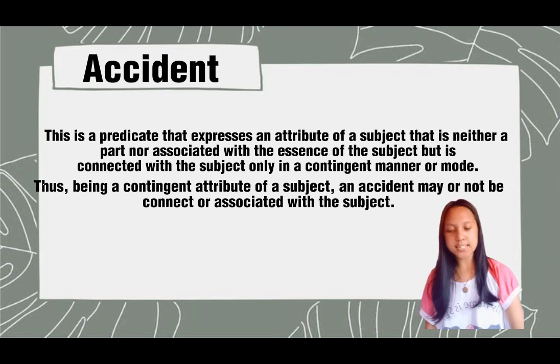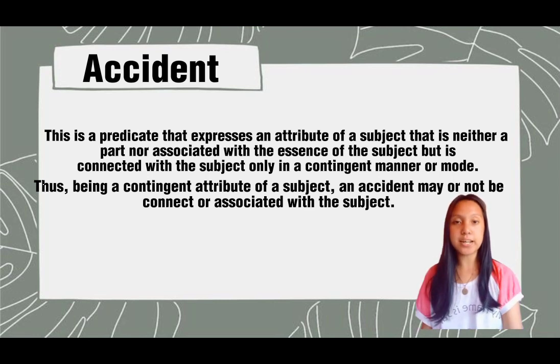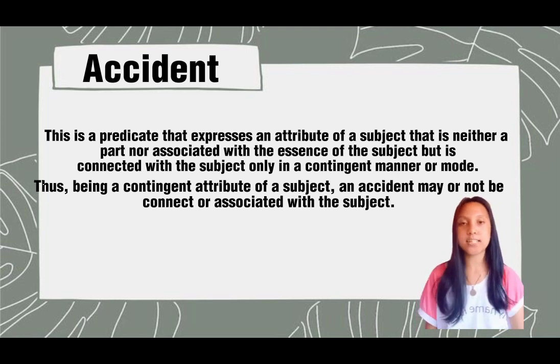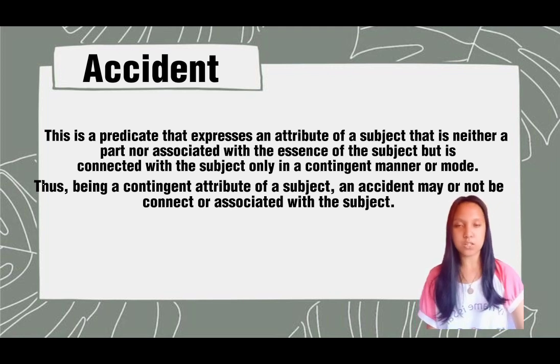The last one is accident. This is the predicate that expresses an attribute of a subject that is neither part of nor associated with the essence of the subject, but is connected with the subject only in a contingent manner or mode. Thus, being a contingent attribute of a subject, an accident may or may not be connected or associated with a subject. For example, this table is round.